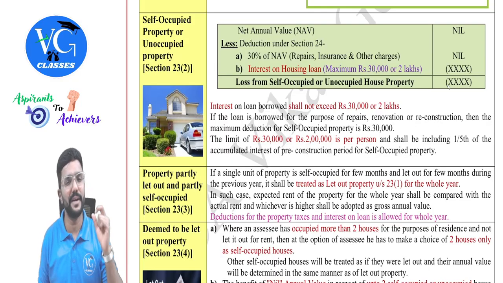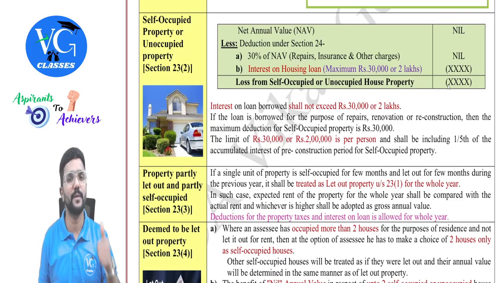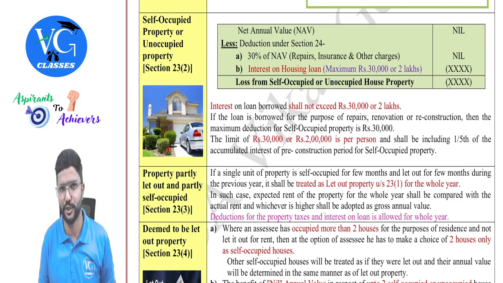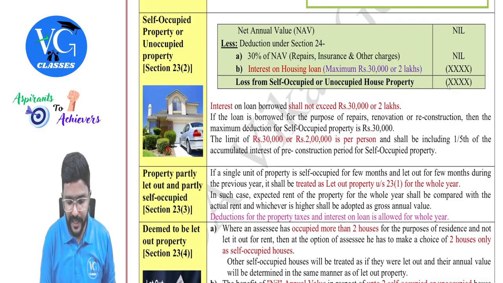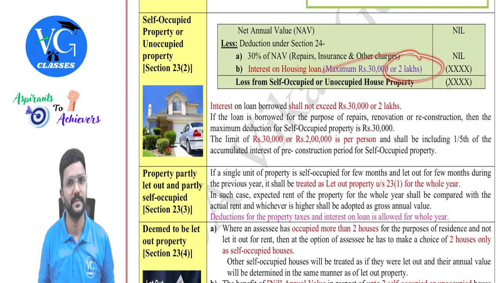Gross annual value or net annual value for self-occupied property will always be nil. So there is no deduction for municipal tax. There is no deduction under section 24A, that is standard deduction. So we need to focus only on interest on housing loan. For self-occupied property, maximum interest allowed is 30,000 or, subject to conditions, 2 lakh.